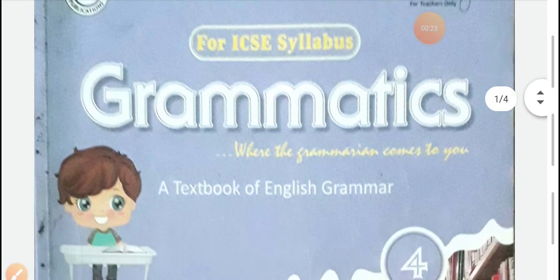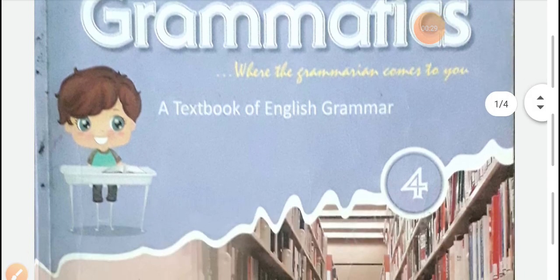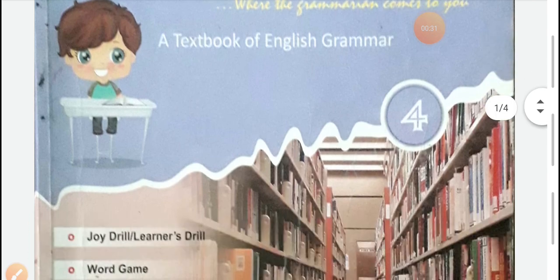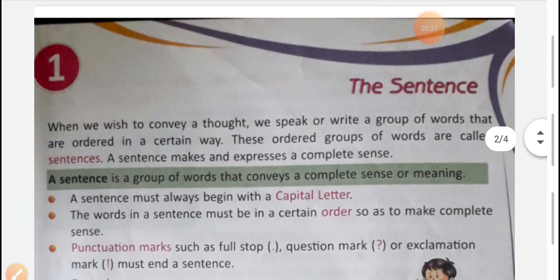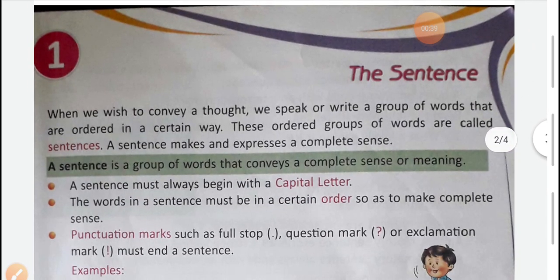So this year there is no change in our grammar book and literature book. They are Grammatics and Mulberry. So we are going to start our first lesson from the Grammatics book. Our first lesson is about the sentence.